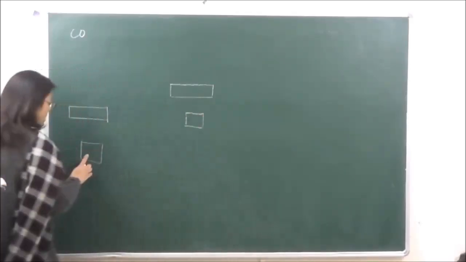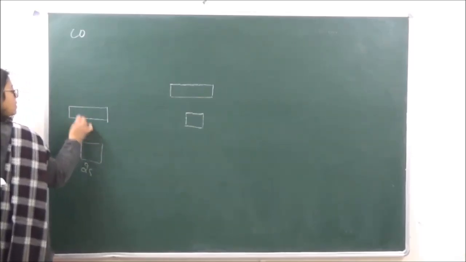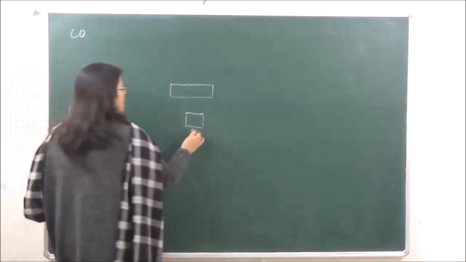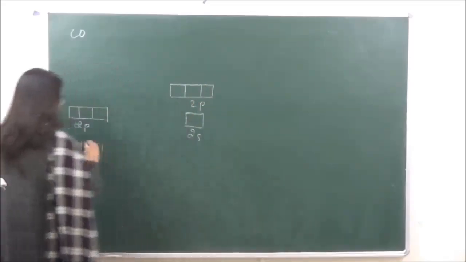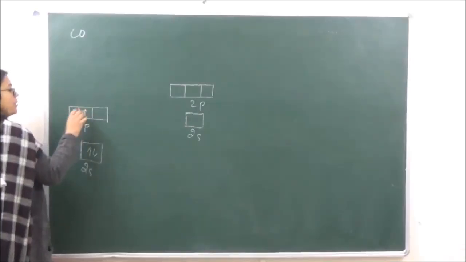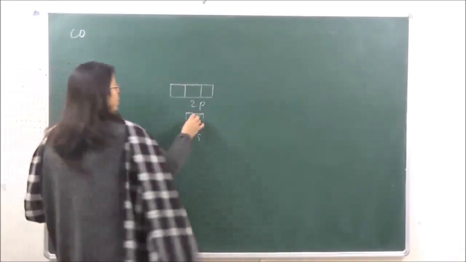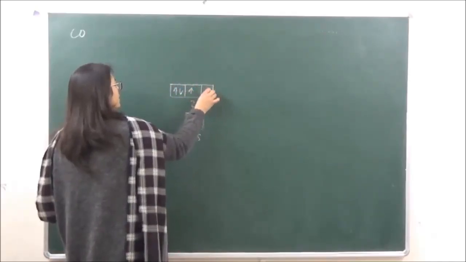Let's say this is the molecule, 2s and 2p for carbon, and this is 2s and 2p for oxygen. When you're looking at the electronic configuration, it is going to be 2s2 2p2, okay? And over here it is 2s2 2p4, right?